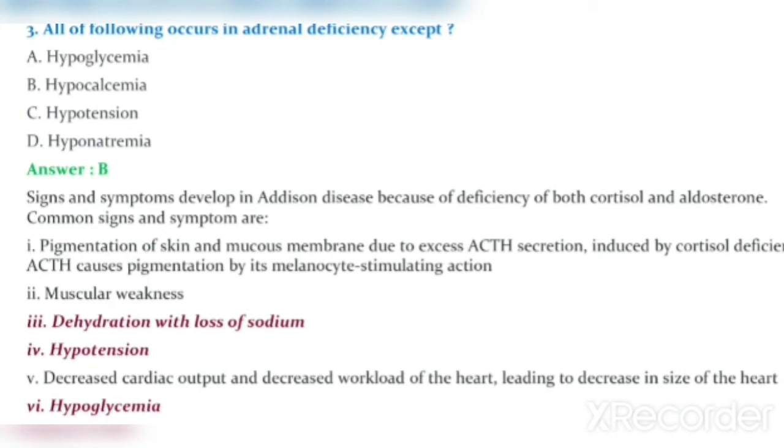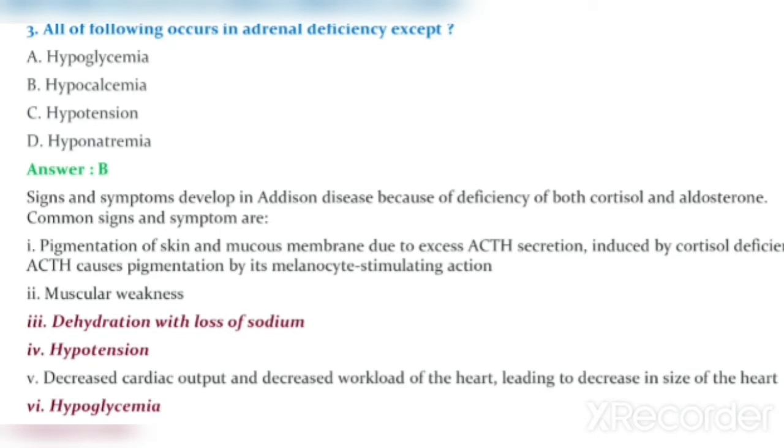ACTH causes pigmentation by its melanocyte stimulating action. 2. Muscular weakness. 3. Which is most important, dehydration with loss of sodium.